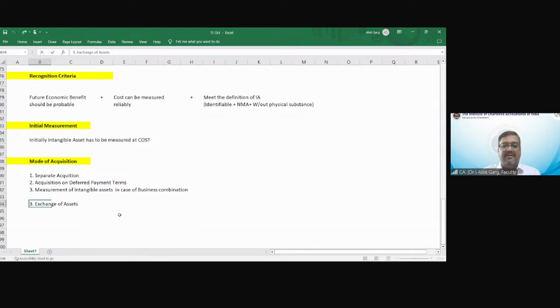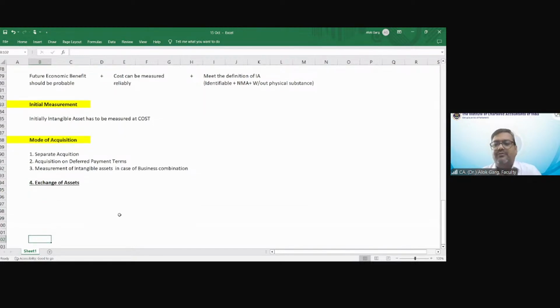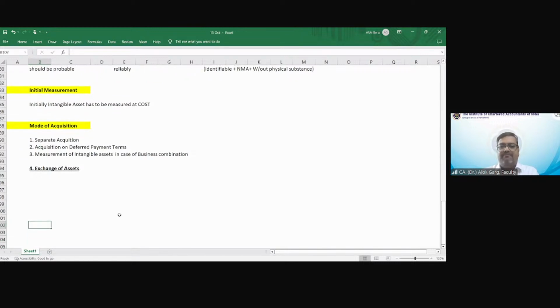Can you tell me if a company is acquiring an intangible asset, at what value the intangible asset is going to be measured in case the company is not settling in cash? In case the company is not settling in money, the company is settling in some other assets. It's like a barter. Asset given up, sir. Just think logically. If you have to buy some asset, what are you required to pay? Money, cash. So whatever you are paying, you are recognizing the asset at the value which you are paying, correct?